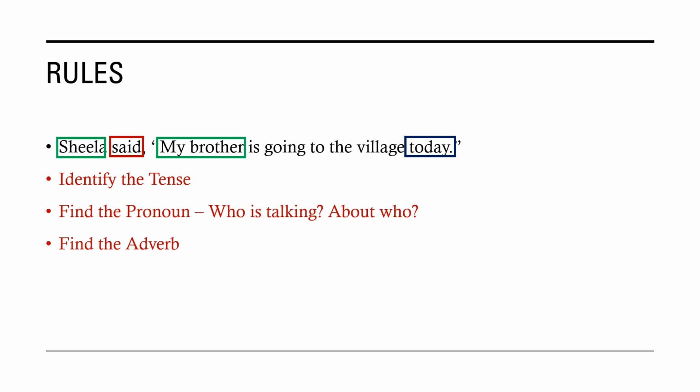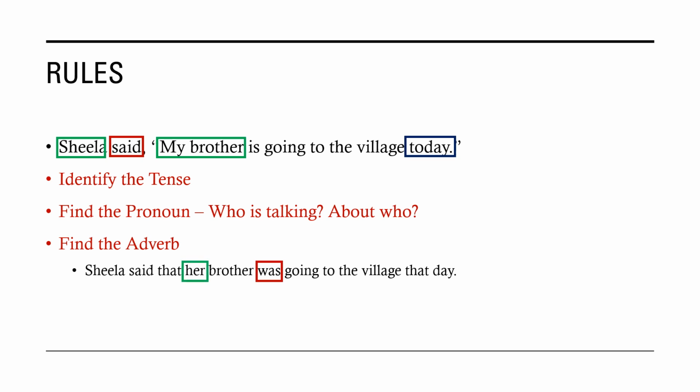So how does the sentence change? Sheila said that her brother was going to the village that day. What has changed? We have used the past tense. Instead of is going, it is now was going. And Sheila is talking about her brother. Finally, today becomes that day.